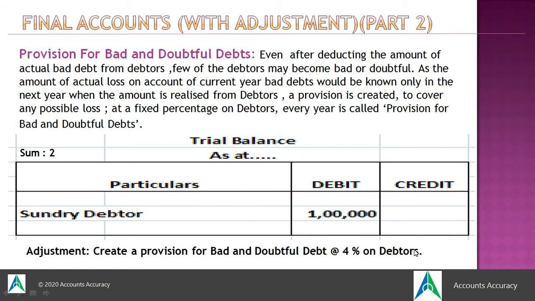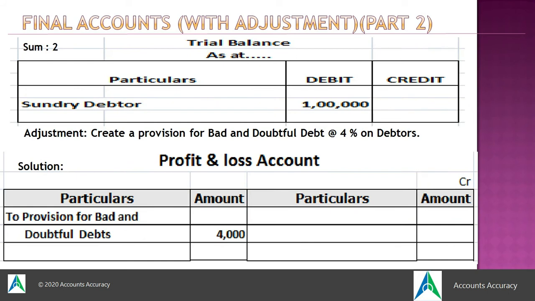You will have to create that provision for bad and doubtful debt on the particular debtors provided in the trial balance. Here in the question, as 4% on debtors is provided, you will have to calculate this 4% on the amount of debtors provided in the trial balance. That means 4% of this 1 lakh. This will be created in the current year, and till it is paid, this provision will be treated as a liability by the company. So, the treatment you will do in final accounts would be this.